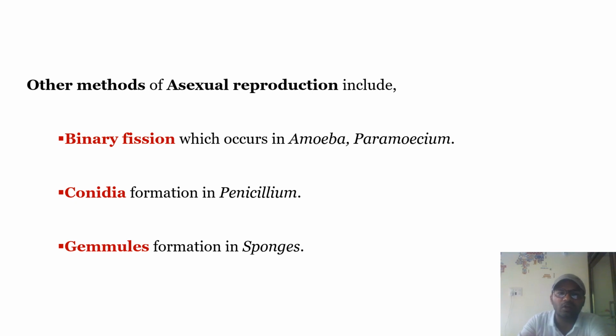What are the other methods of asexual reproduction? Binary fission, which you studied in secondary school, takes place in amoeba and paramecium, where the mother organism splits into two parts. Conidia are the same as zoospores. The spores called conidia are formed in Penicillium, which is a fungus. Gemmule formation you studied last year in sponges.